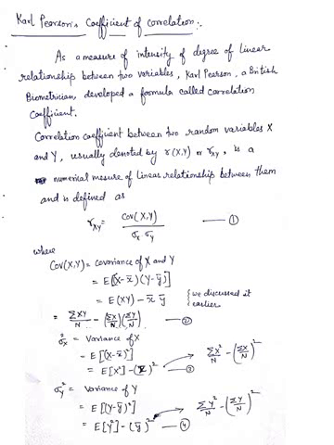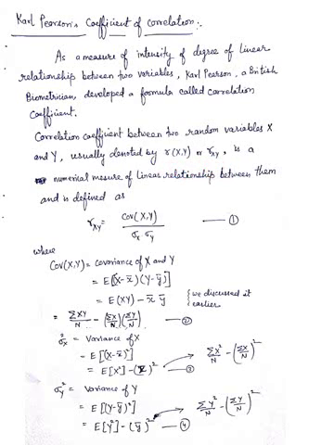So now, to calculate the intensity or degree of linear relationship between two variables, Karl Pearson developed a formula, which we call the correlation coefficient. The correlation coefficient is denoted by r. Students, please learn this statement.